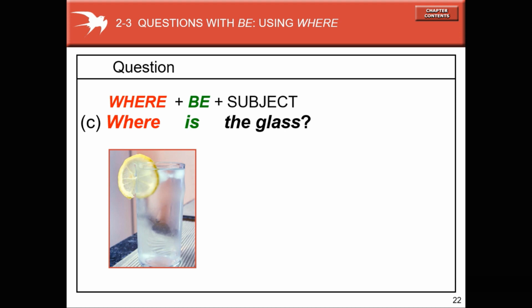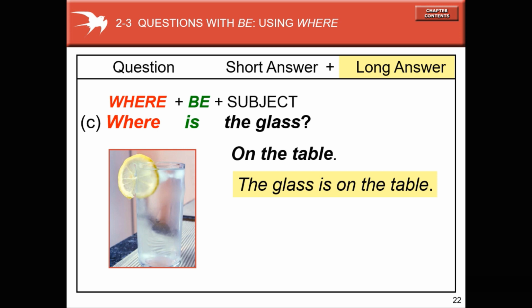Where plus B plus subject. Where is the glass? Onde está o copo? Where is the glass? The glass is on the table. Where is the glass? On the table. Where is the glass? On the table. The glass is on the table.